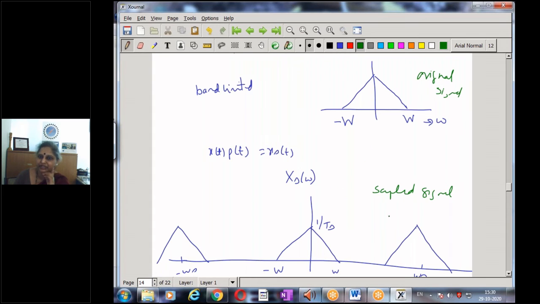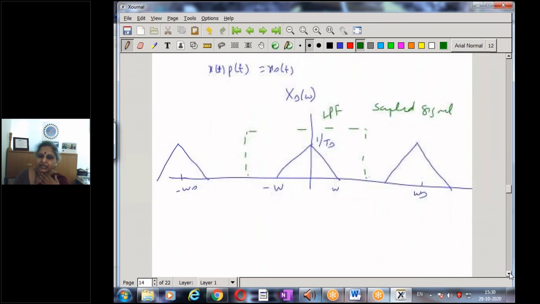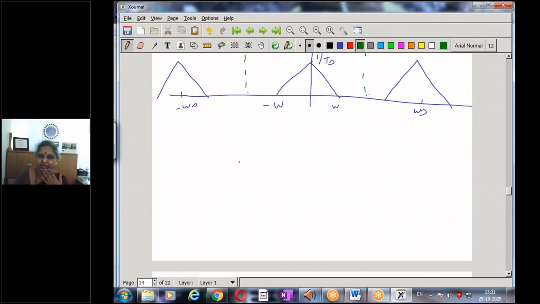By comparing the spectrum of the sample signal and the original signal, we can immediately conclude that if I just pass my sample signal through a low pass filter, which will pass only one term, the basic component X of omega, I will retrieve my original signal back. So that's the whole beauty of sampling, and that's all that happens in the sampling theorem.